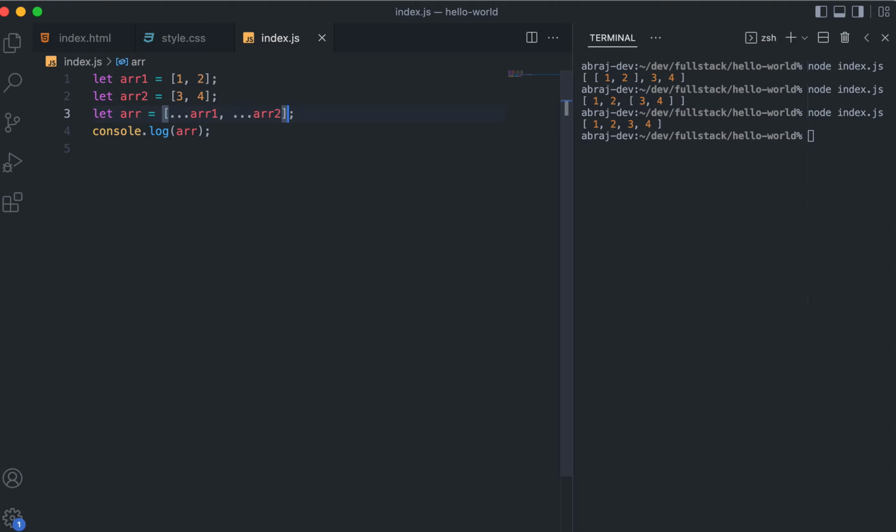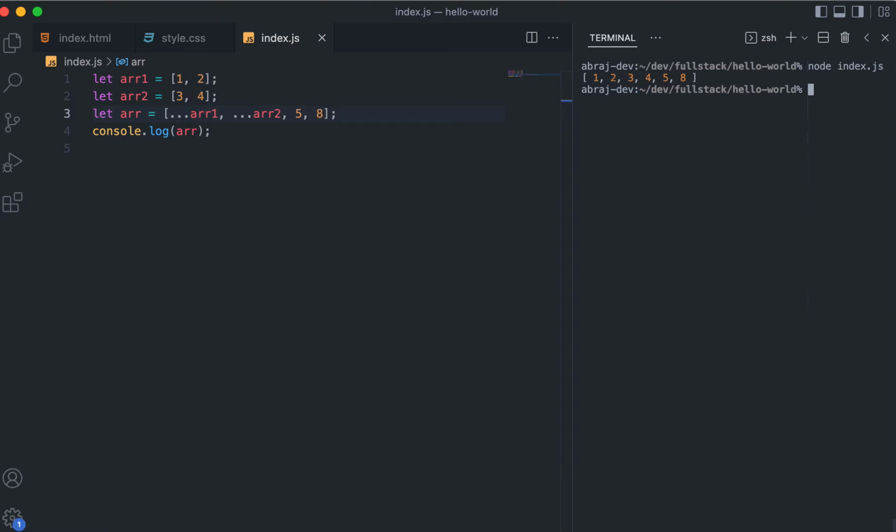And let me tell you one more thing. You can write anything more here. So let's say again here you can write 5 8, whatever, and then that thing will come here. So 1 2 3 4 from the spreading part, and then 5 8 whatever you wrote comes. In fact, you can write anything. You can write 7 here, you can write 19 23 here, and then everything will work fine. You see, 19 23, and then 1 2 came from the spreading, and then 7 came, and then spreading from the second array 3 4 came, and then 5 8 came, right? So everything will work fine.